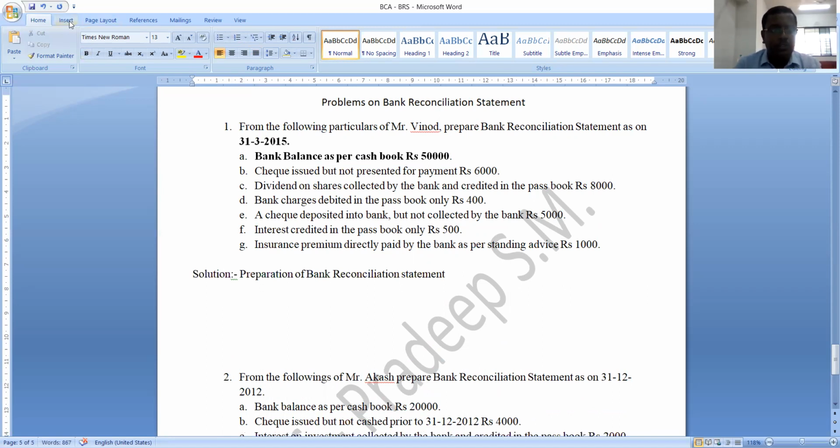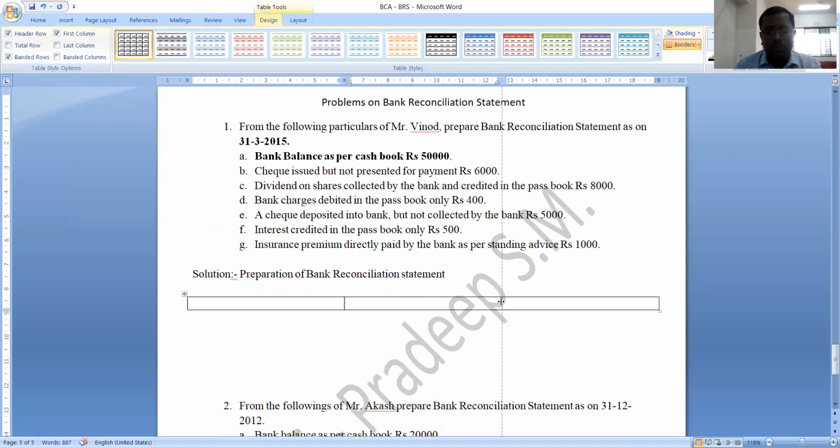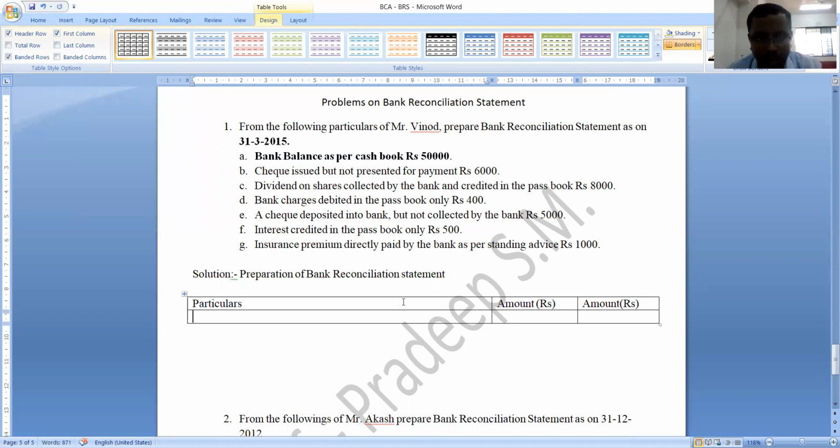As we all know, three columns will come. The first column is meant for particulars. The second column is the inner amount column, and the third column is also an amount column. So totally three columns will come: particulars, amount in rupees, then again amount in rupees. This is the format of the bank reconciliation statement.